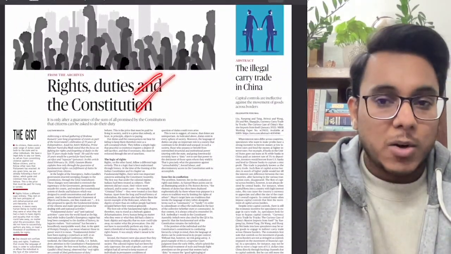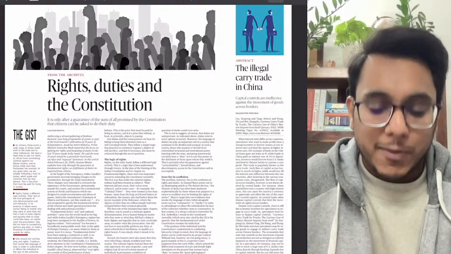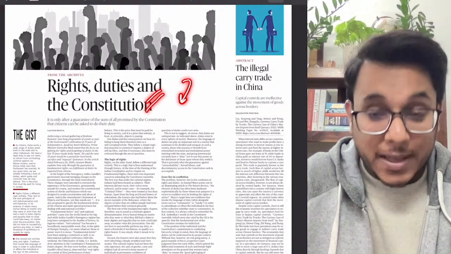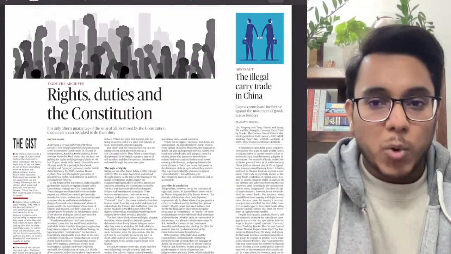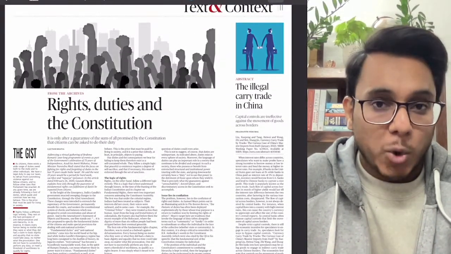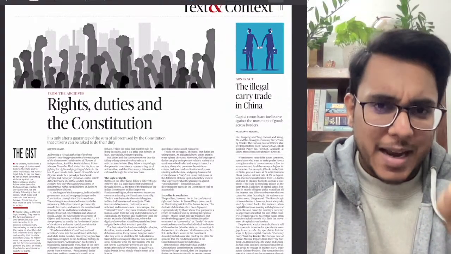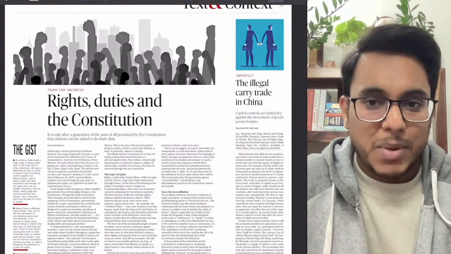Then, rights, duties and the Constitution, a very good article. It is basically from the archive section, but with respect to polity, a very good article. And there is one more issue that has come in the Hindu editorial, with which we will be clubbing this article. It has a particular context for why it has become important now.